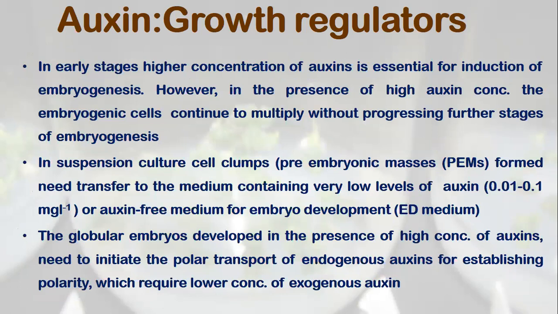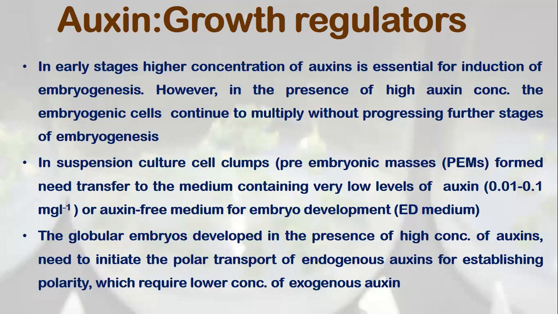In early stages of embryogenesis, a higher concentration of auxin is essential for the induction of embryogenesis. However, in the presence of a high concentration of auxin, the embryos continue to multiply or grow without processing further stages, such as the transition from globular to bilateral symmetry or getting the various other forms of embryo. It does not develop, it continues to grow, and it ultimately ends up forming callus or callus-like structures.